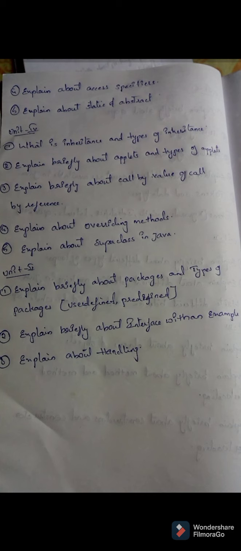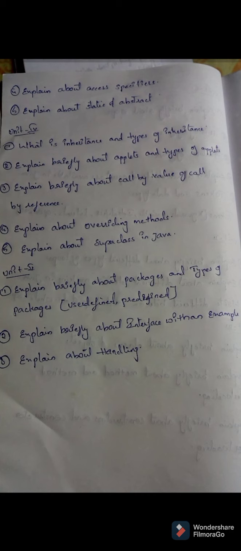And the next question is explain about static and abstract keywords. So what is the static keyword, how you define that, where you will implement static, that means in which kind of programs, and similarly abstract also you have to explain.